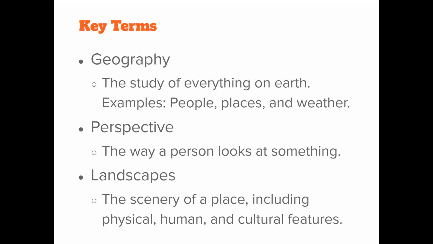Okay, which is the scenery of a place, including physical, human, and cultural features. Normally when we think landscape, you think of just physical features, right? But we're talking physical, human, and cultural features. Okay, so that all falls into the term landscapes.